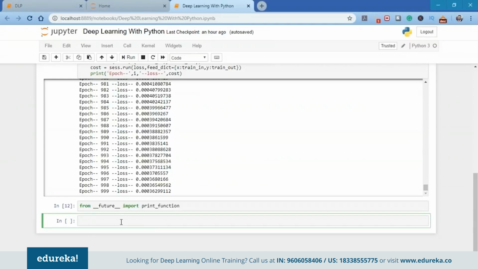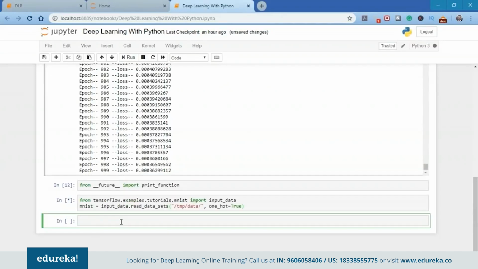Next, we are going to import the MNIST data. We can import the MNIST data if you have it saved on your PC, but TensorFlow provides certain examples and tutorials, and inside that we have the MNIST data. So I am going to import it from tensorflow.examples.tutorials.